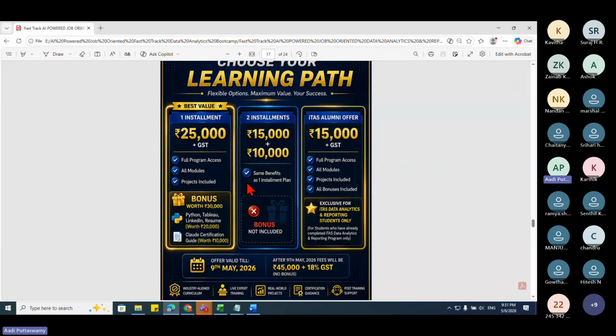If you think that you want to attend the sessions and don't have 25,000 rupees to pay in one shot, 15,000 plus 10,000 is what, 2 installments, you can pay, but you will not have the bonus.